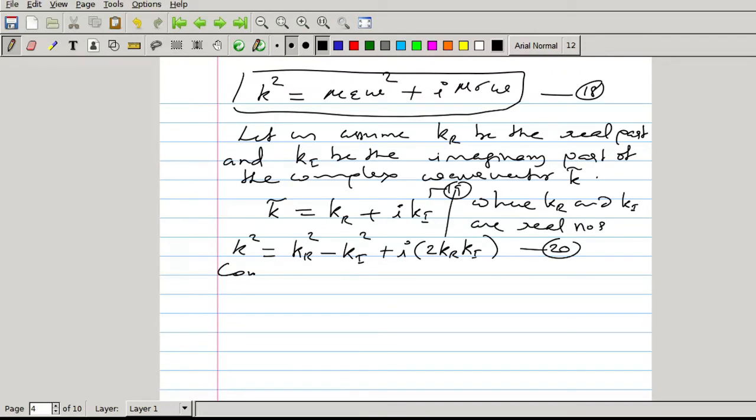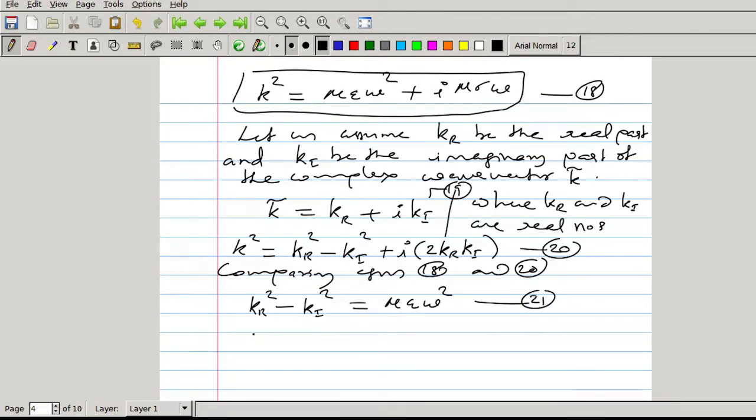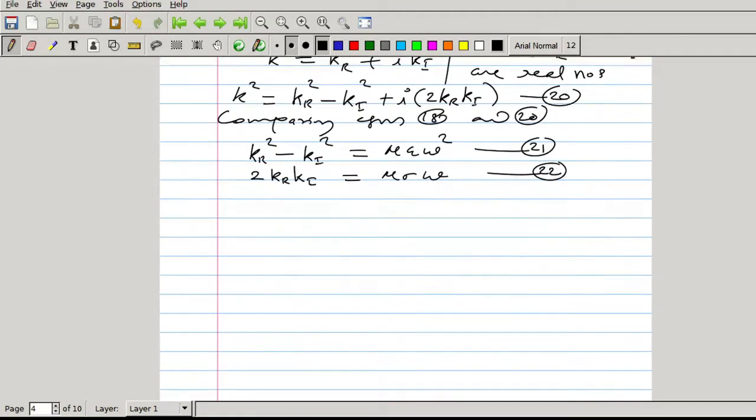Comparing the real and imaginary parts of equations 18 and 20, you will have the real part kr square minus ki square equal to mu epsilon omega square, equation 21, and 2 kr ki equal to mu sigma omega. This is equation 22.